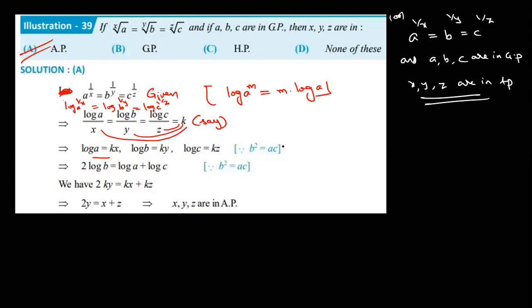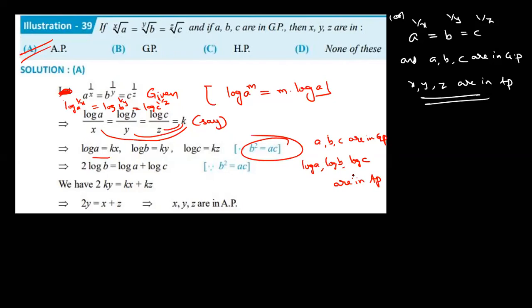Since a, b, c are in GP, b square is equal to ac. Then 2 into log b is equal to log a plus log c. One result is there: a, b, c are in GP means log a, log b, log c are in AP. Converse is also true.